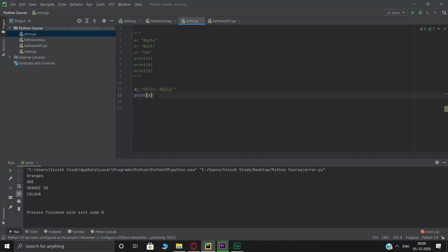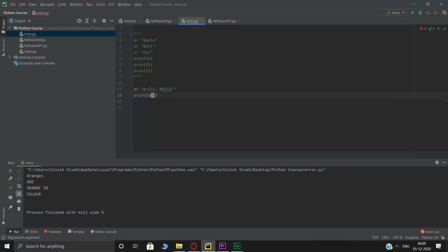So if I try to print the position, now for example, in this case, h is the 0th position, e is the first, then l is second, third, 4th, comma is 5th, space is 6th, 7th, 8th, 9th, 10th, 11th, 12th and 13th.